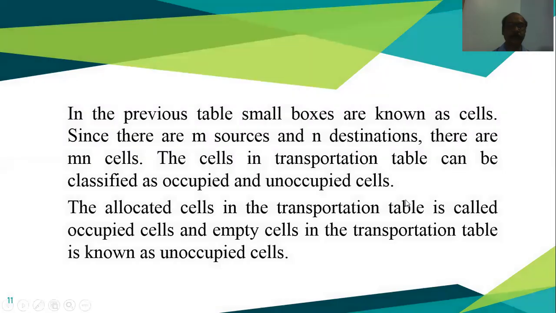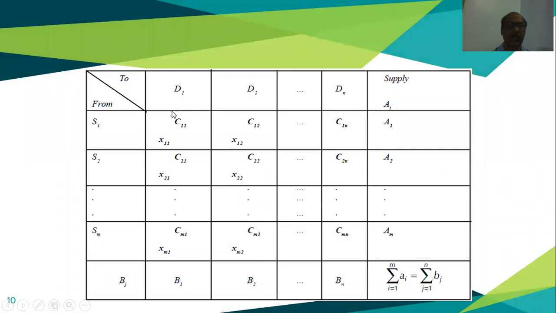Now in the previous table, the small boxes are known as cells. This is the notation: cell 1,1. This is cell 1,2. This is cell 1,n. This is cell 2,1, 2,2, 2,n. Like that, this is cell m1, m2, mn. So the total number of cells, where there are m sources and n destinations, is mn.